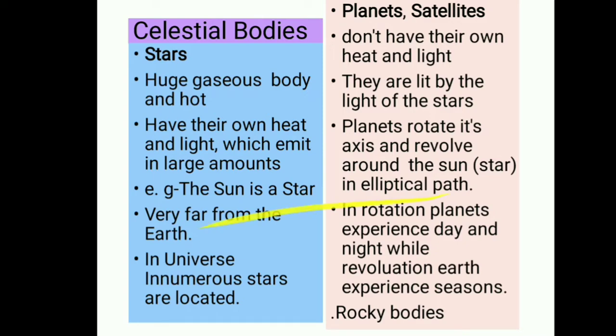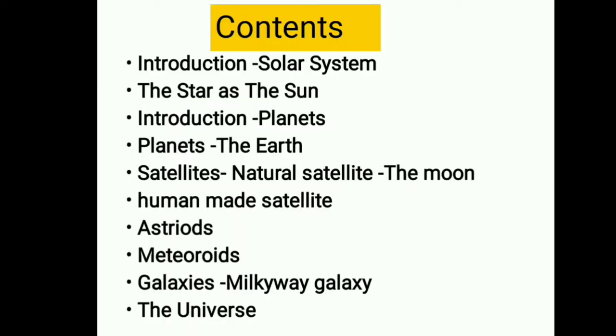Let us start discussing the contents of this part 2 of the chapter. First we go through the introduction of the solar system, the star as the sun, and introduction about the planets. Among the 8 planets, we are discussing the earth.